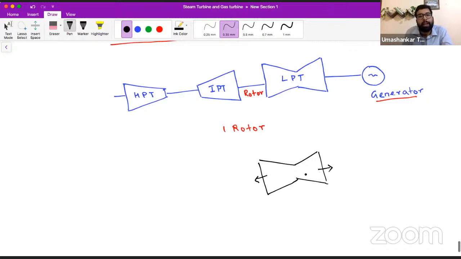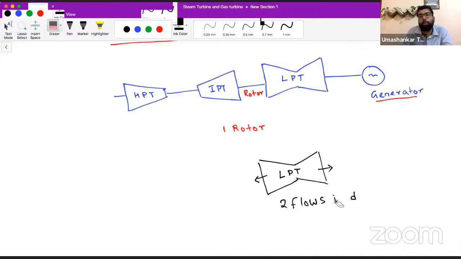If a low pressure turbine is represented like this, it has two flow directions. Is that clear?